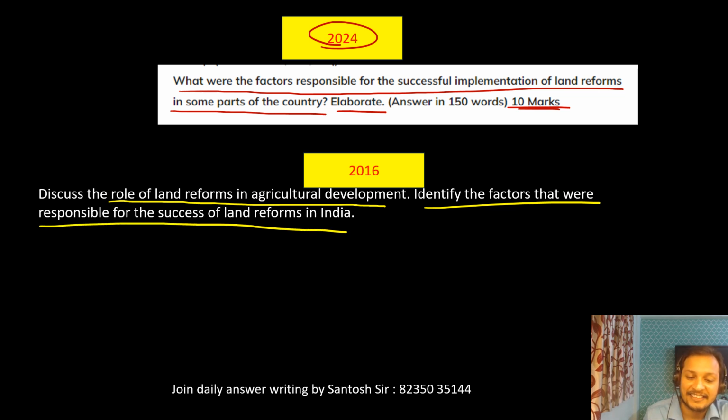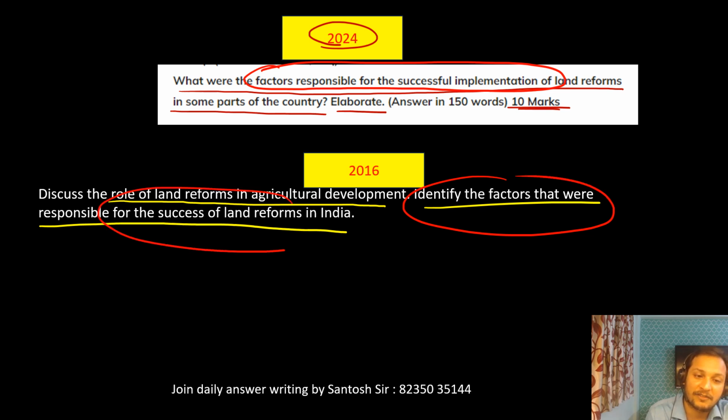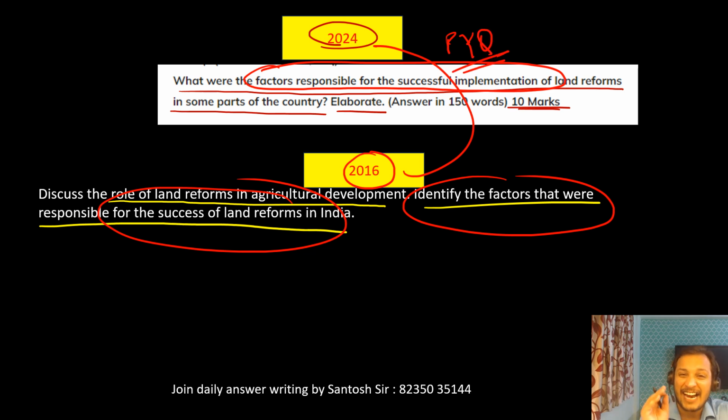You can see, exactly the same question: identify the factors responsible for success of land reforms. This is a 2016 question. The exact PYQ got repeated, word for word. Can you imagine? In the UPSC mains examination, an exact PYQ got repeated. Let me show you more questions.